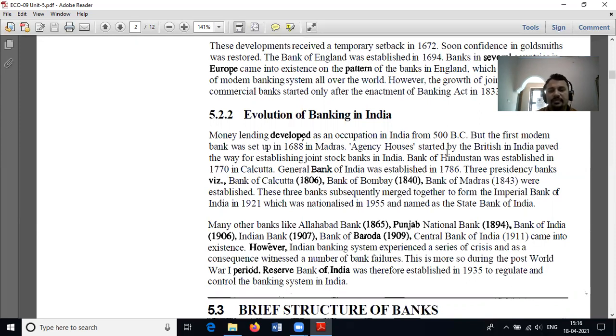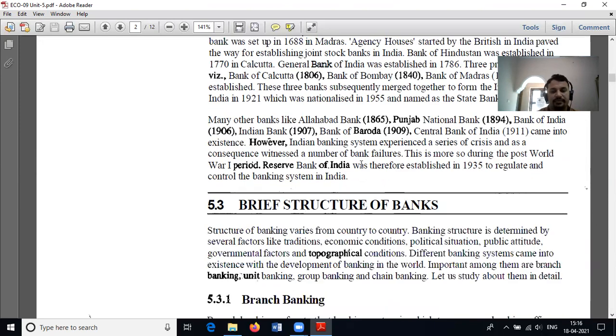These banks subsequently merged as Imperial Bank of India in 1921, and it was nationalized in 1955 and named the State Bank of India. Now, State Bank of India is the largest nationalized bank in India.